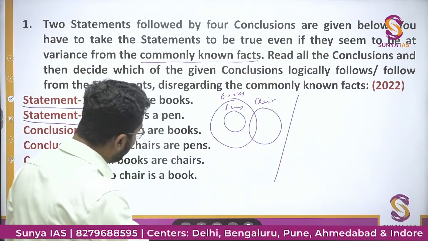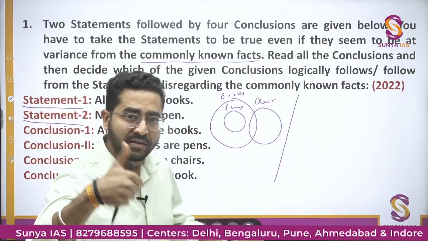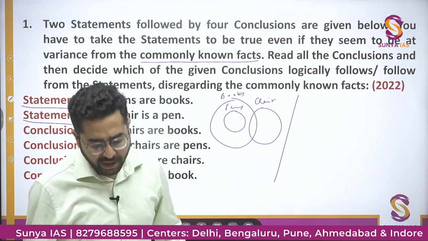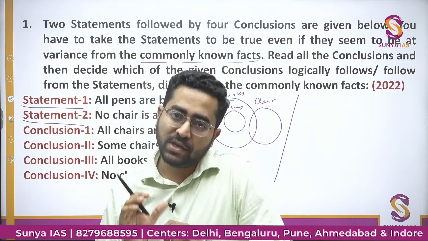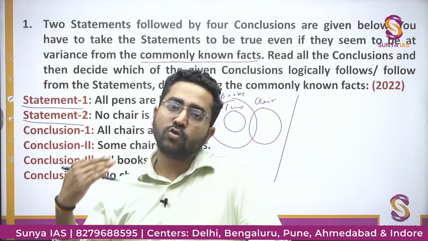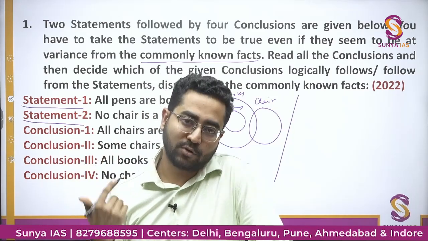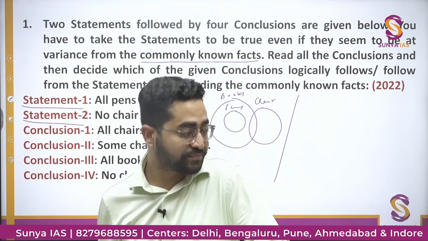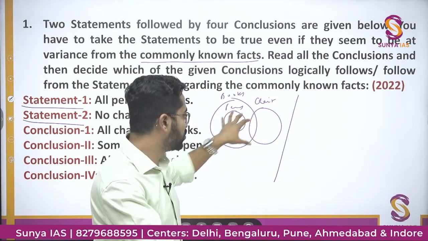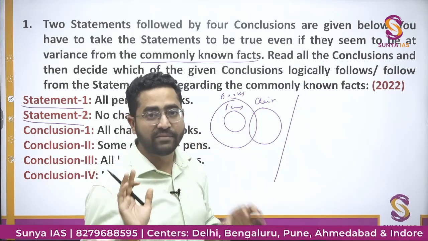So now, our first step was we will make a general Venn diagram. So that is a very general Venn diagram. General Venn diagram में क्या होता है, जो कंडीशन बोली गई है उसको आप फॉलो करो and then you try to intersect as many circles as possible. That means ये दिया है कि no chair is a pen, that is okay. So pen and chair वाला circle, they will not intersect.